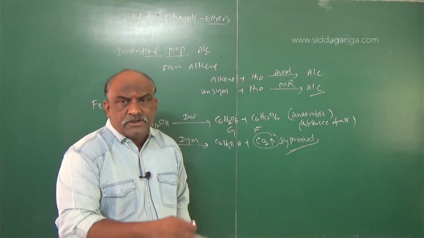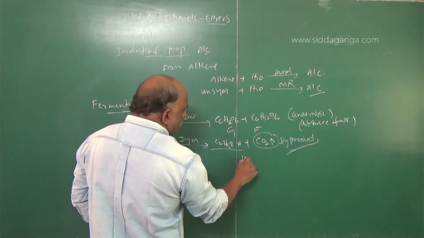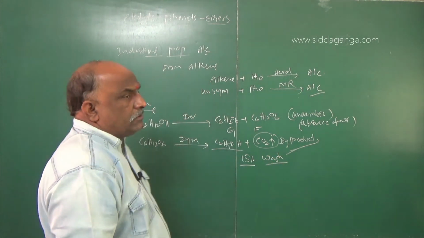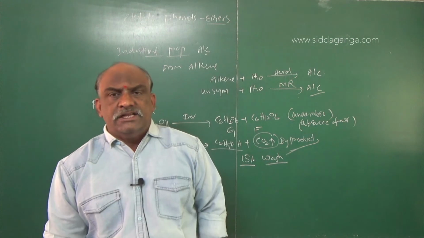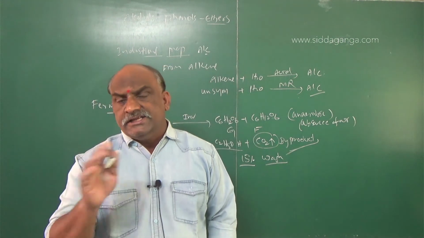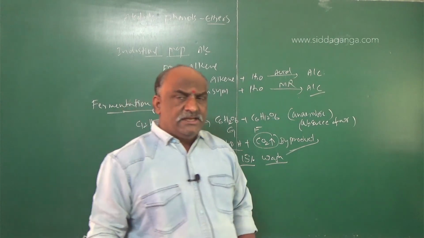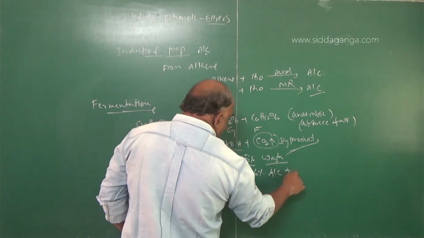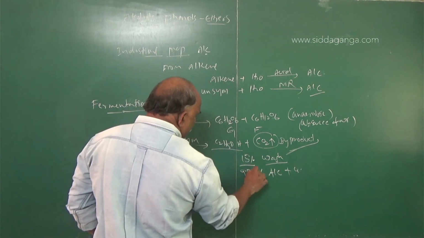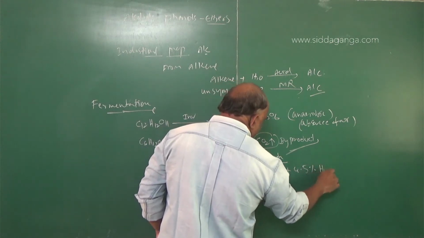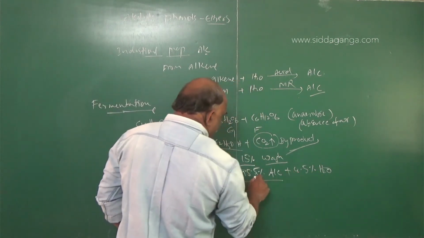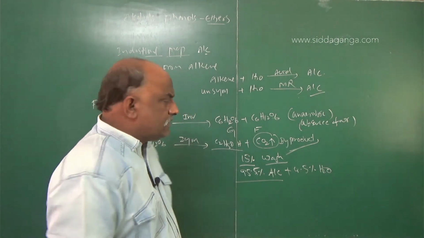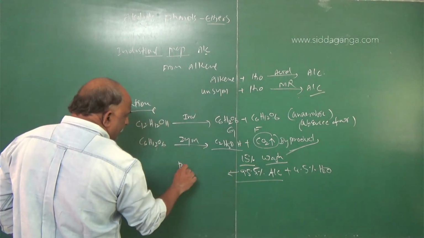While doing this process, we get 15% alcohol. Technically, this 15% alcohol is called wash, and this wash undergoes fractional distillation to give 95.6% alcohol, and the remaining 4.5% is water. We can take it as 95.5% or 96%. This 95.5% alcohol is called rectified spirit.